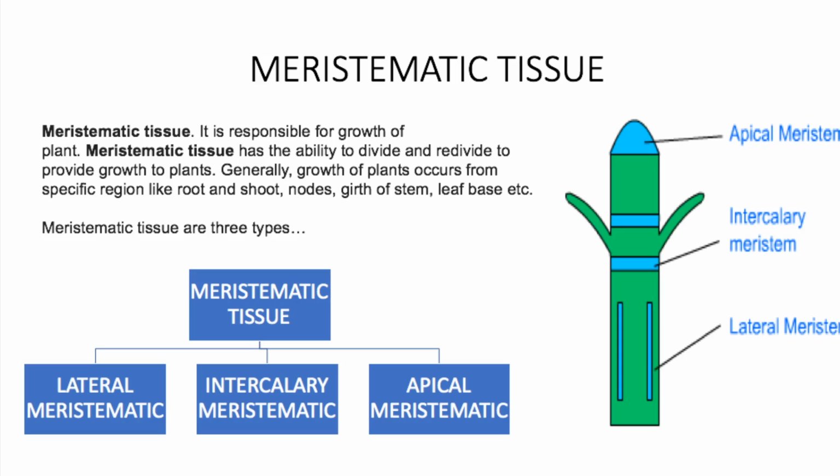Meristematic tissue. Meristematic tissue is responsible for growth of plants. It has the ability to divide and redivide to provide growth to plants. Generally, growth of plants occurs from specific regions like root and shoot tips, nodes, girth of stem, leaf bases, etc. Meristematic tissue is of three types: lateral meristematic, intercalary meristematic, and apical meristematic.